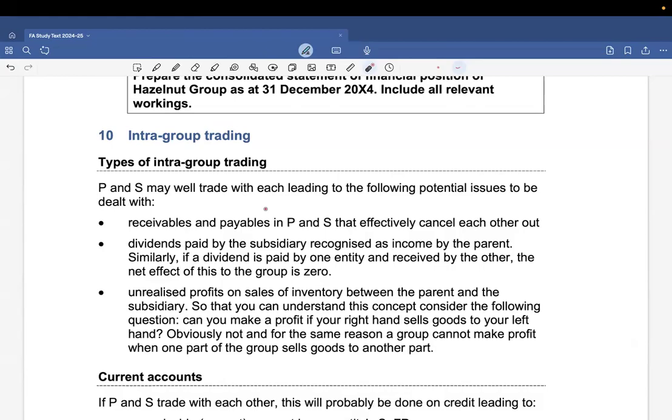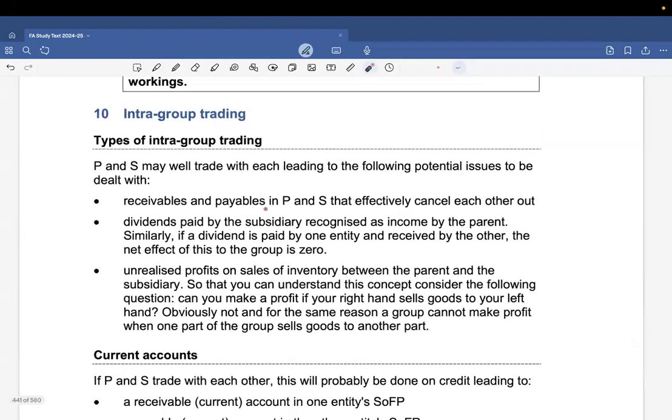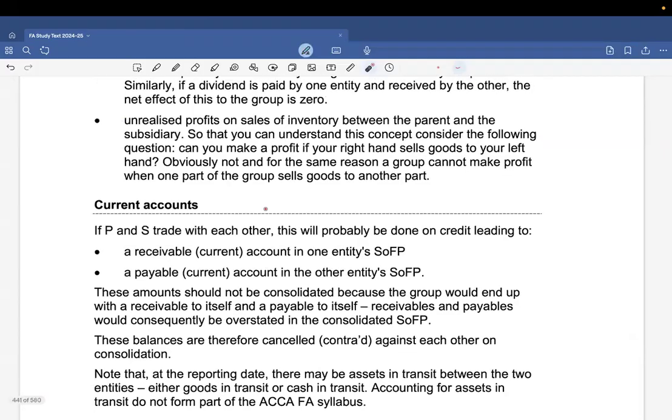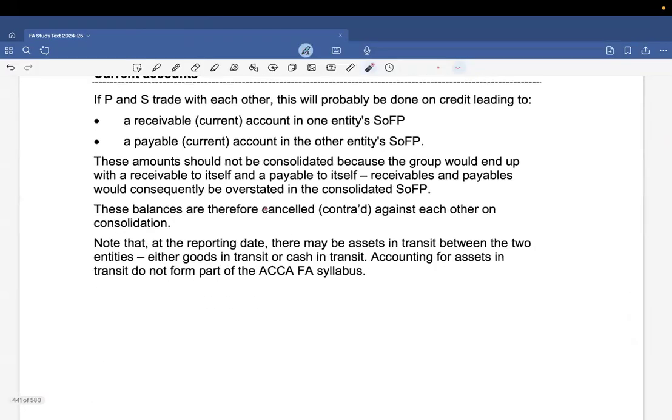It could be a receivable payable transaction. It could be some goods that are being exchanged. It could be the dividends that you pay out, or it could be the profits on the unsold inventory, etc. Clear? So what happens?